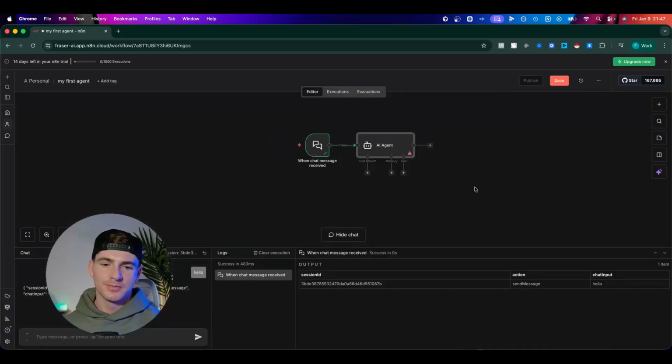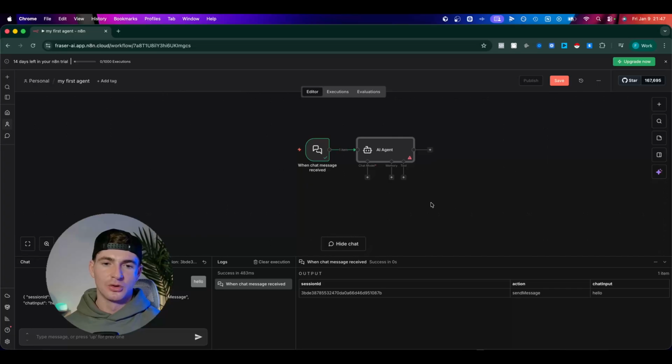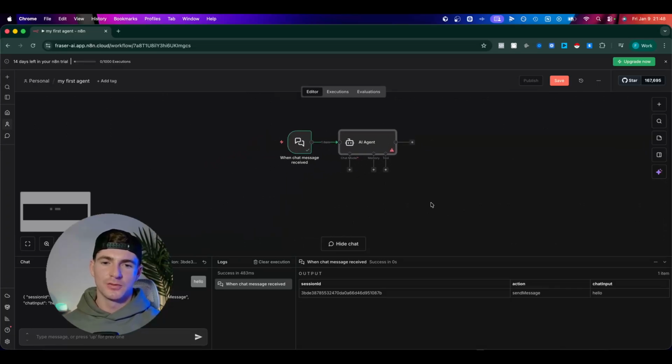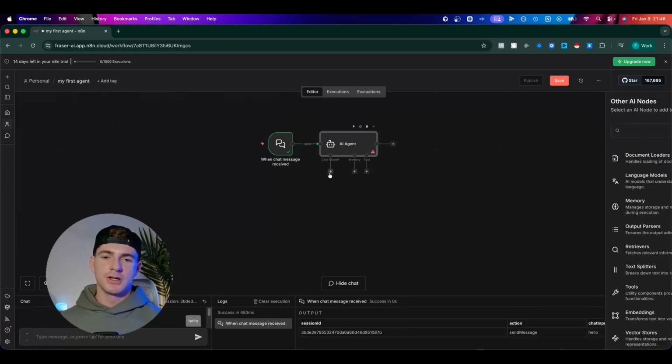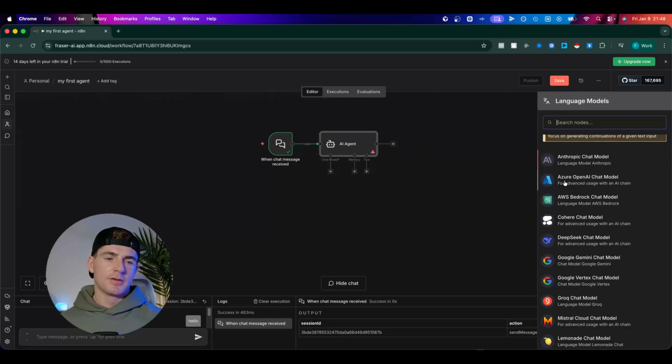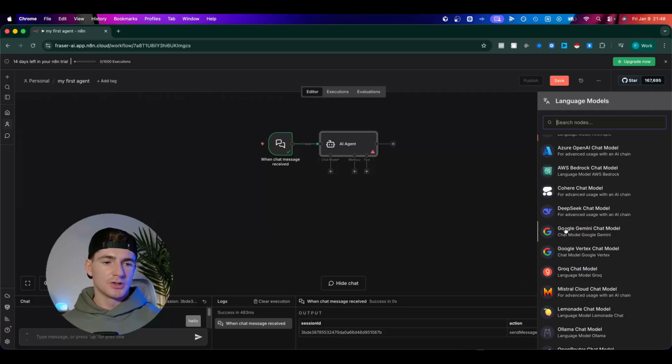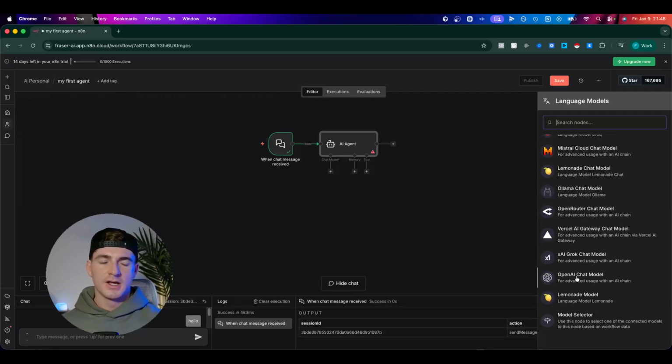So we come out of there and you're going to see three things down below our little agent guy here. You're going to see chat model. Now, a chat model is our large language model. So if we hit the plus button here, we have Anthropic, which is Claude. We have Gemini, DeepSeek, OpenAI. All of the main LLMs are listed here.